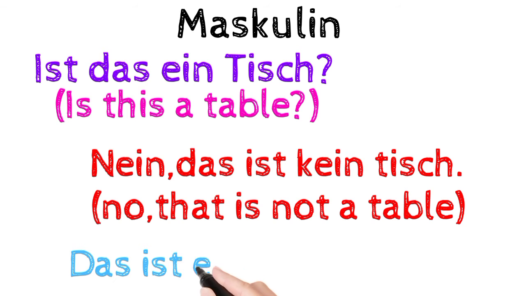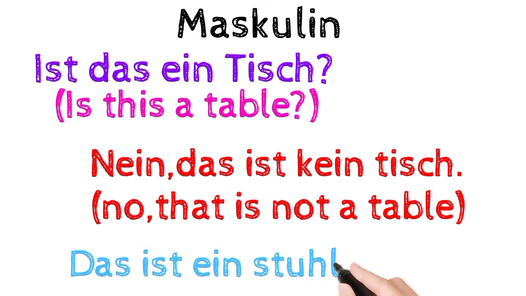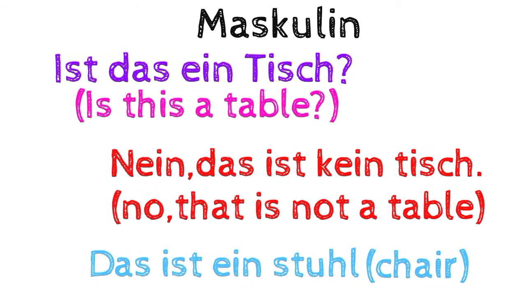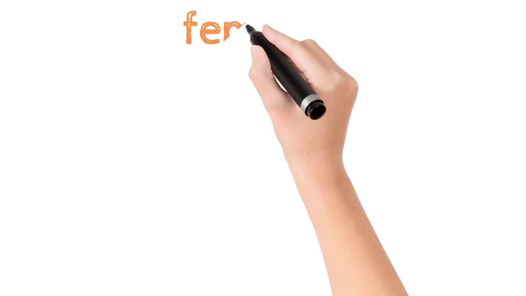Das ist ein Stuhl. Stuhl means chair. Stuhl is a masculine noun. That's why ein, unbestimmte article. And their bestimmte article is der.